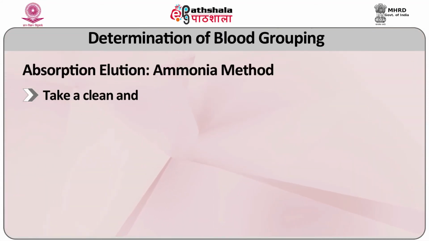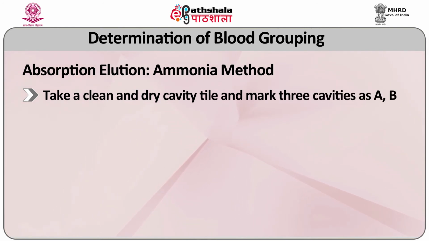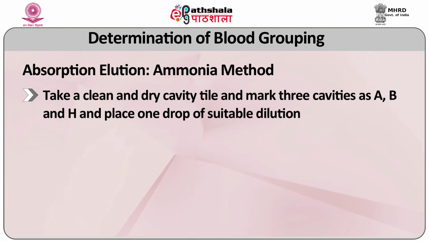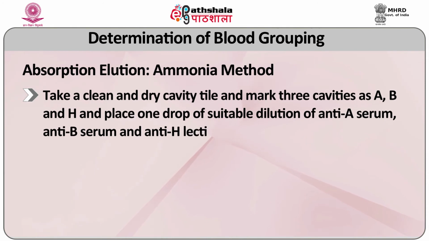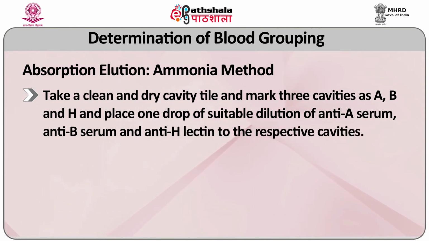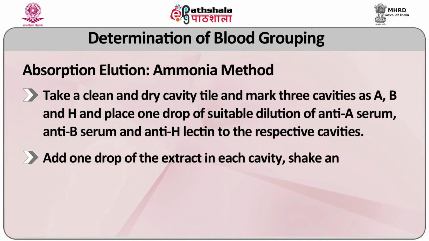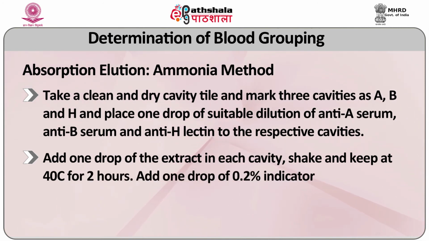Take a clean and dry cavity tile and mark 3 cavities as A, B and H, and place 1 drop of suitable dilution of anti-A serum, anti-B serum and anti-H lectin in the respective cavity. Add 1 drop of extract in each cavity, shake and keep at 40 degrees centigrade for 2 hours.